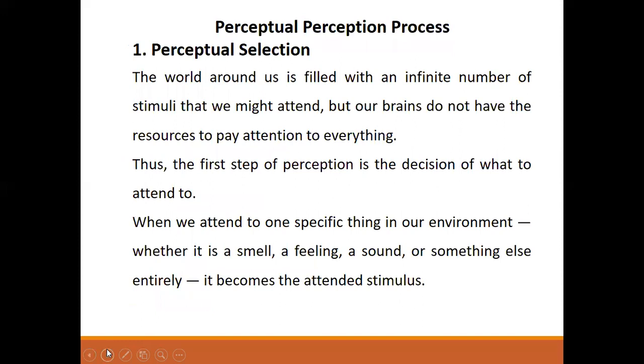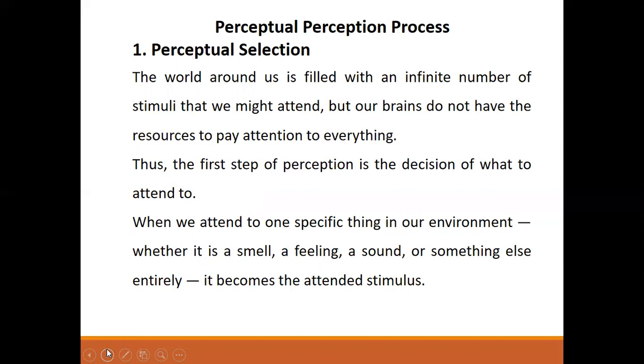The world around us is filled with an infinite number of stimuli that we might attend to, but our brains do not have the resources to pay attention to everything. So the first step of perception is the decision of what to attend to. When we attend to one specific thing in our environment, whether it is a smell, feeling, sound, or something else, it becomes the attended stimulus.